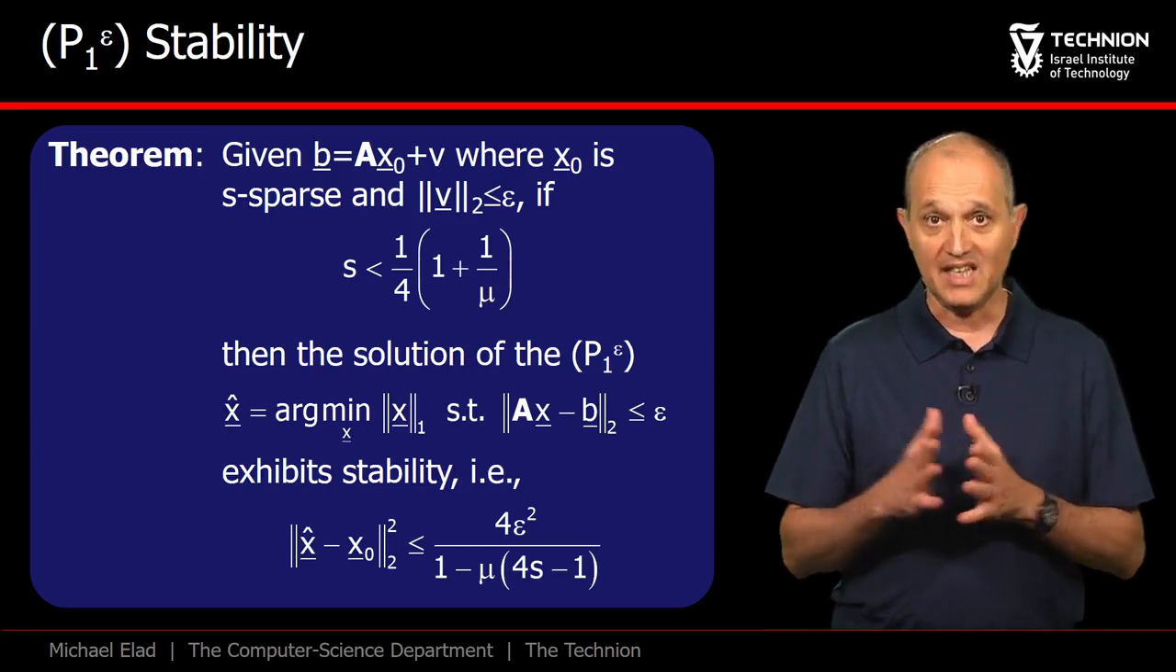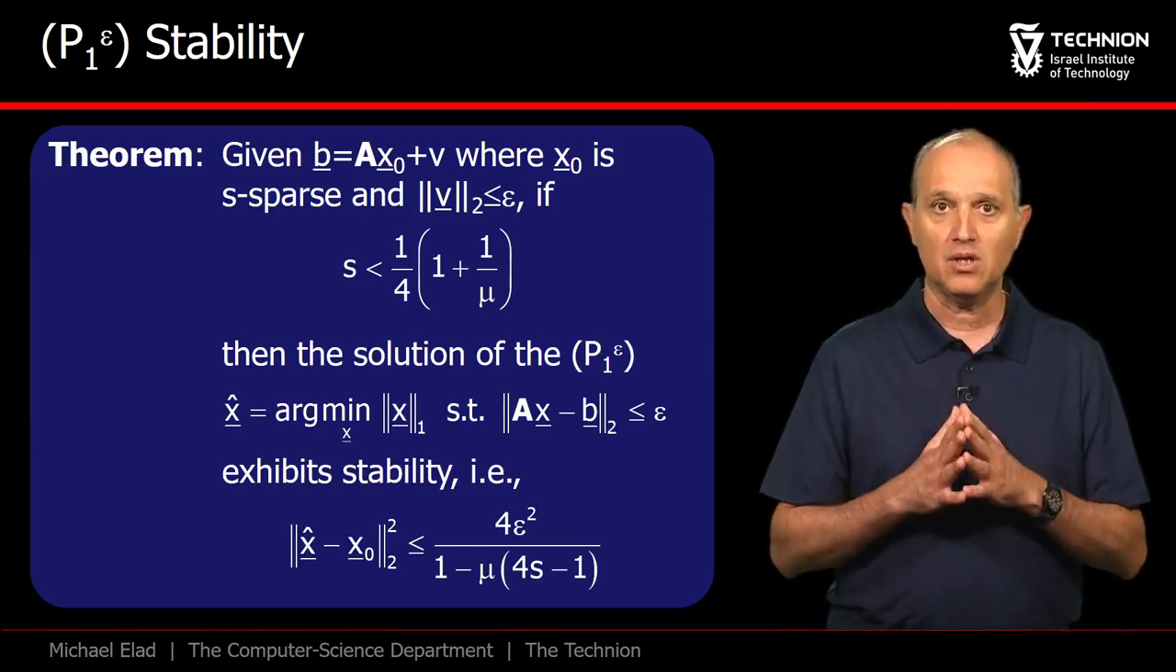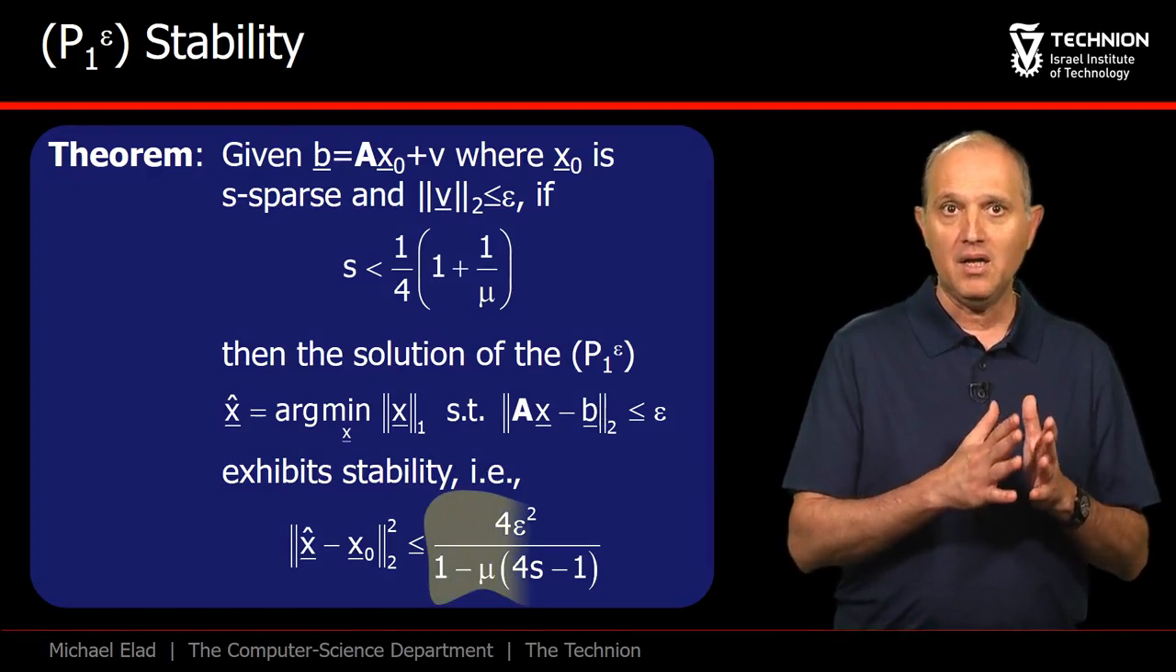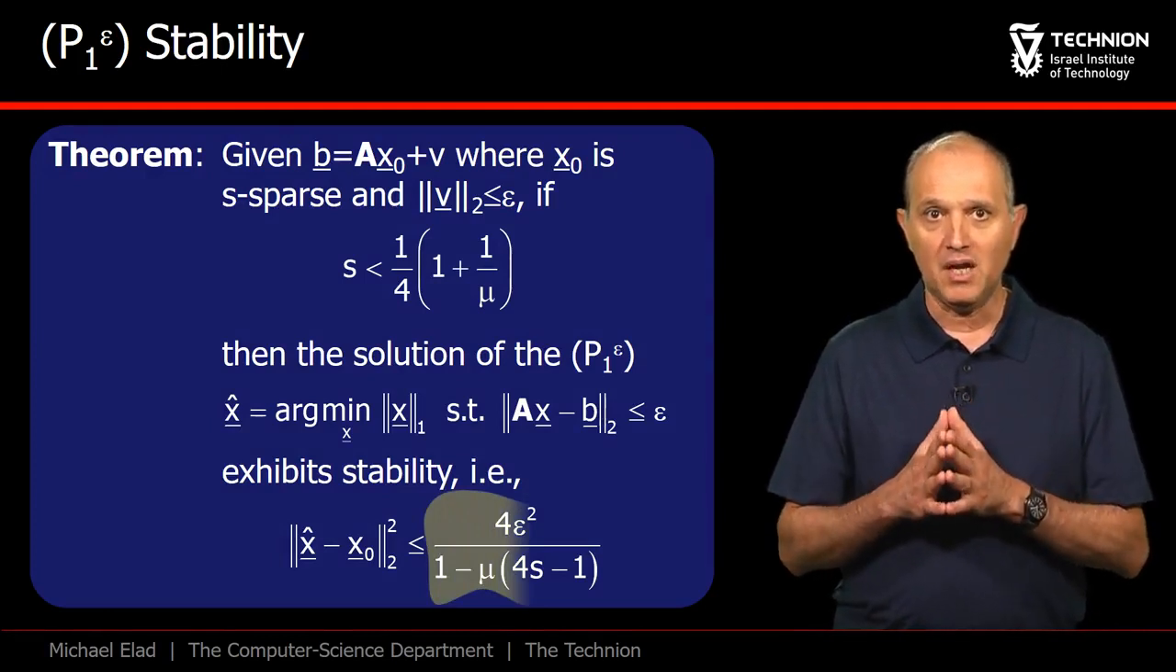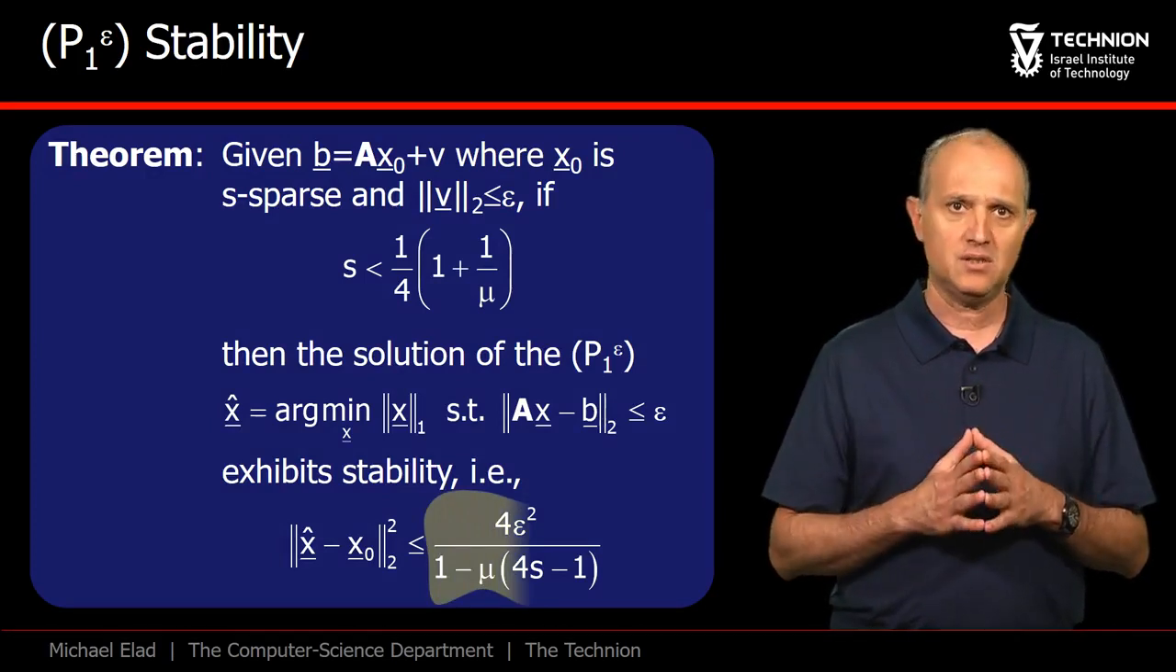The coefficient we required to be positive poses a limit on S, and subject to this condition, we get that the basis pursuit result, x hat, is not far from x naught, being bounded from above by 4 epsilon squared divided by an expression that depends on mu and s.